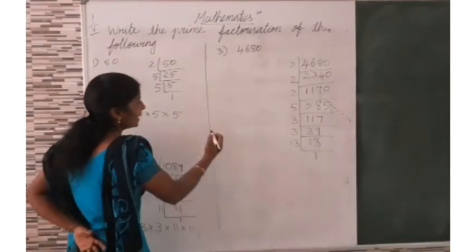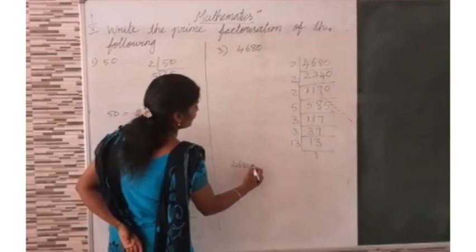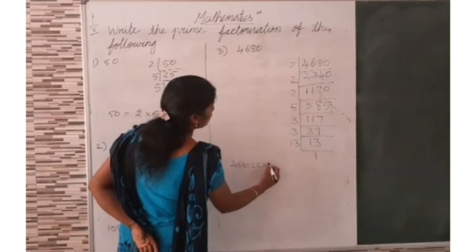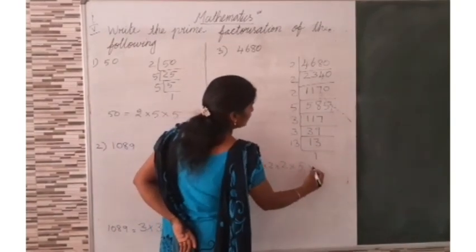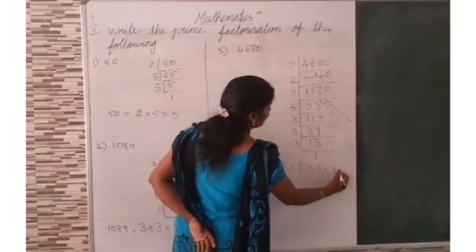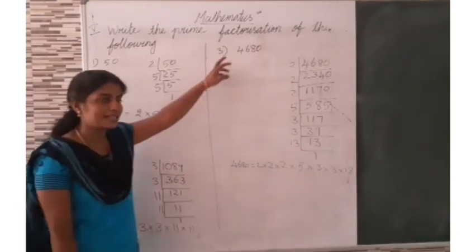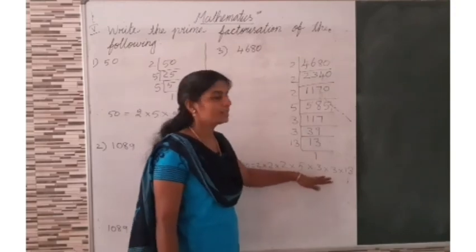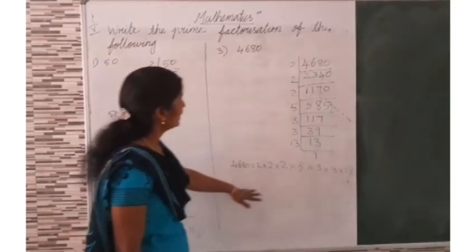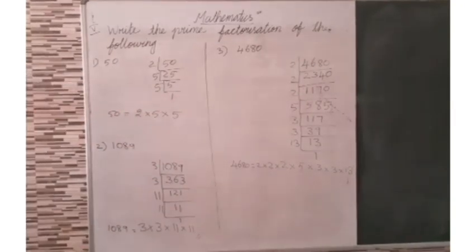Now we can write, therefore, 4680 is equal to 2 into 2 into 2 into 5 into 3 into 3 into 13. What is the factorization of 4680? 2 into 2 into 2 into 5 into 3 into 3 into 13. This is the factorization of 4680. Are you clear? Yes. Very good.